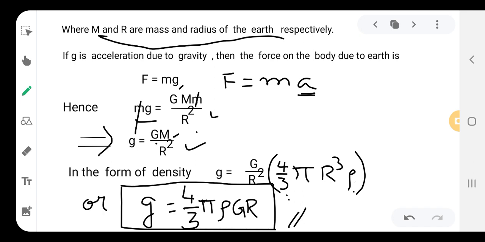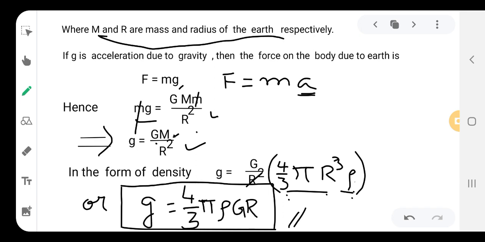Okay, this volume into density will give the mass of the earth. Now g can be written as G into 4 by 3 pi R cube rho by R square. So R square and R cube get cancelled here, and what we get is g is equal to 4 by 3 pi rho G R.